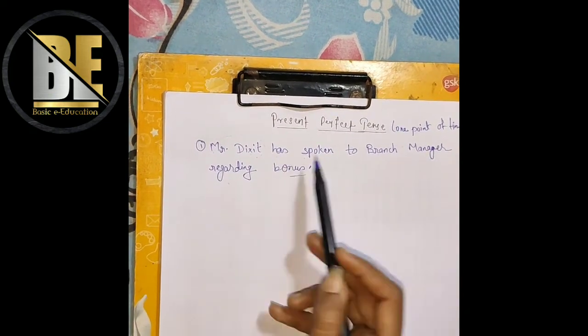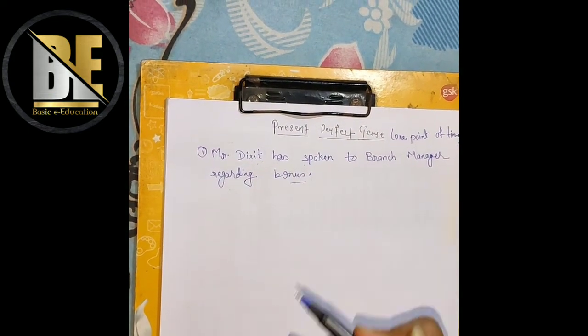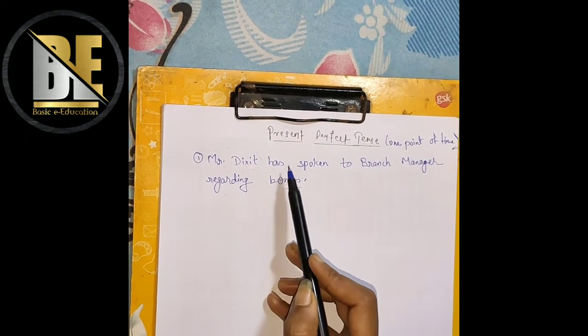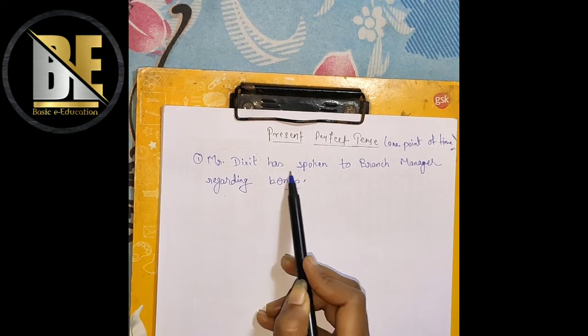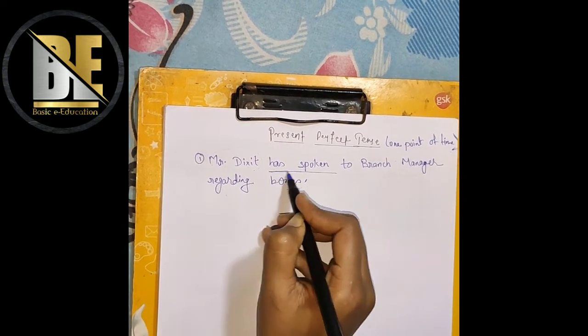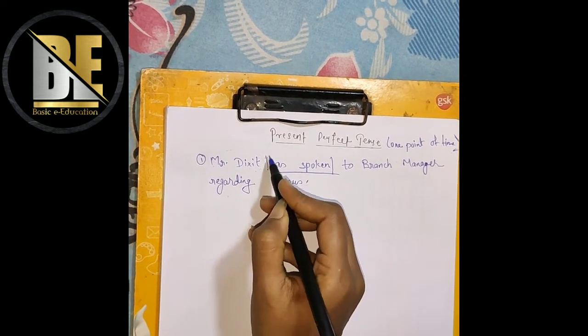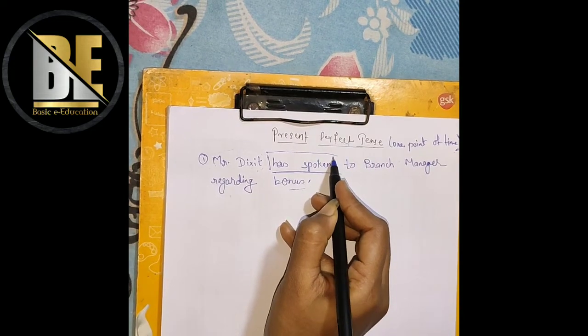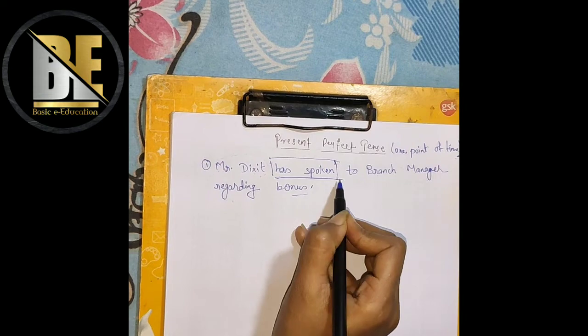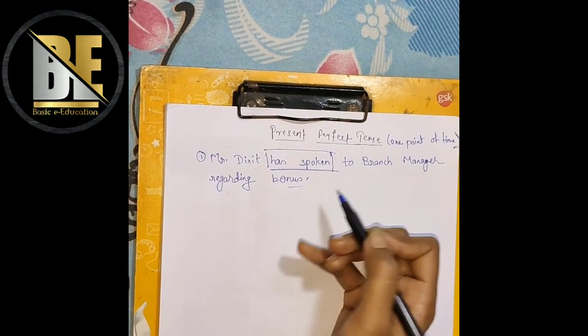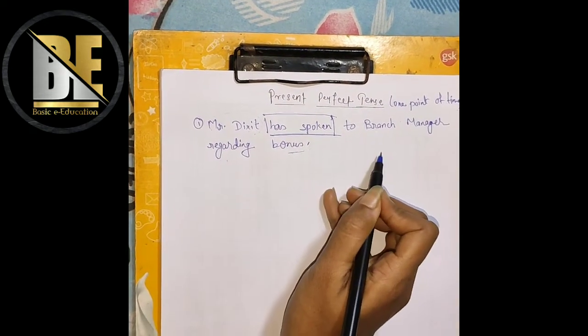But the question is, when the talk has been finished? The talk just has finished. That's why it is Mr. Dikshit has spoken to branch manager. So that's why it is present perfect tense. The action just has finished. It might be 5 minutes ago, 10 minutes ago, or 15 minutes ago.